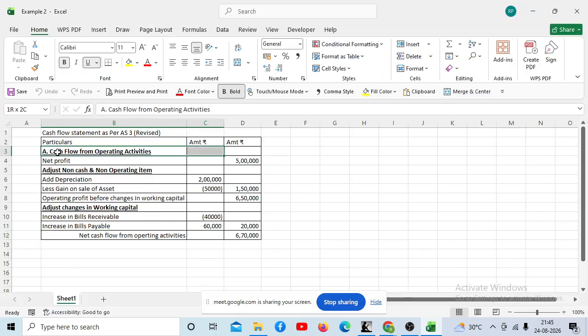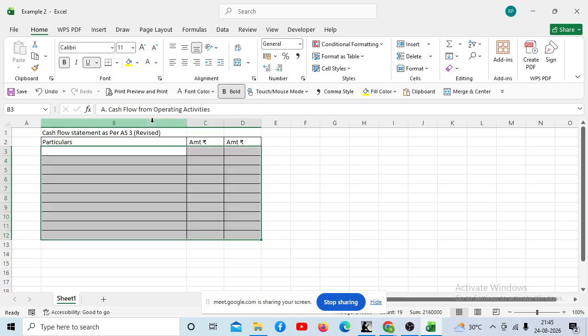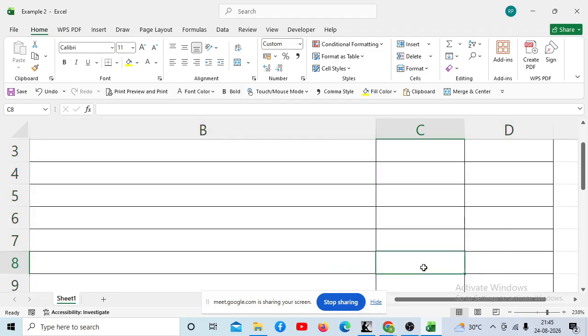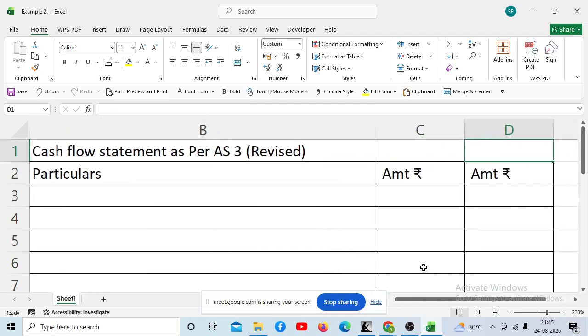Okay. So just prepare these columns. Cash flow statement as per AS 3 revised, particulars, amount rupees. Only half page will be required, not more than that.